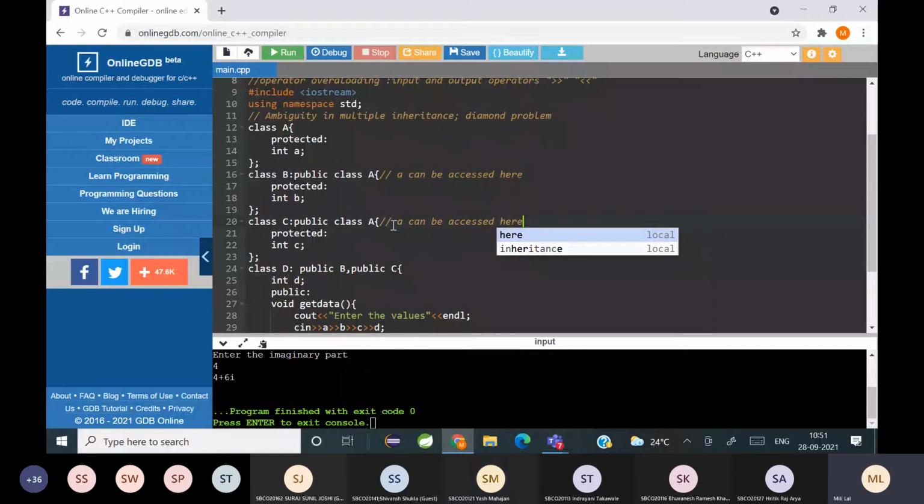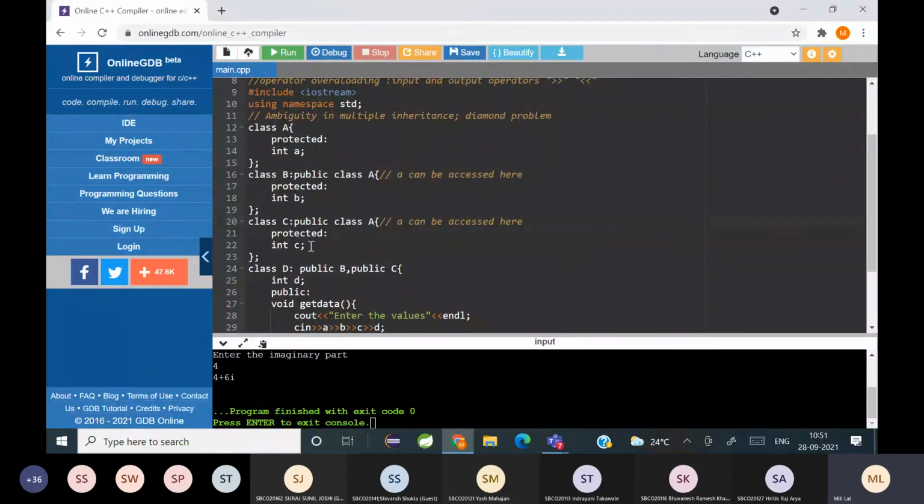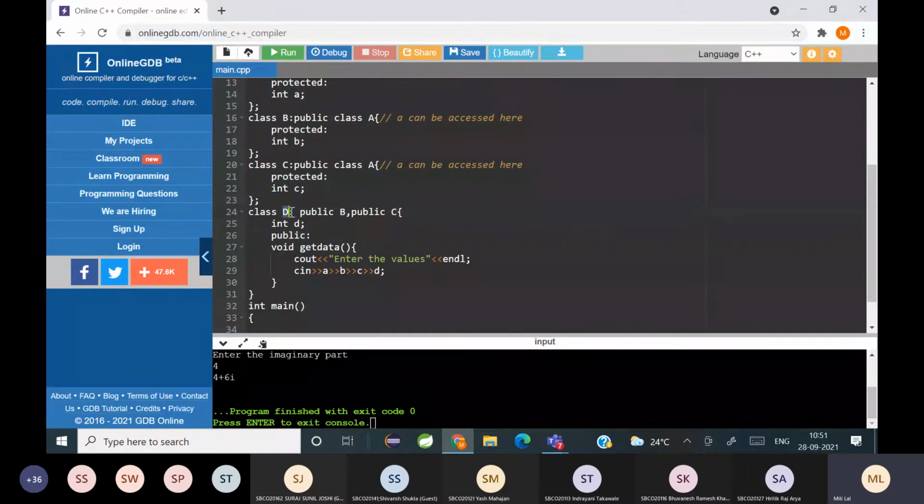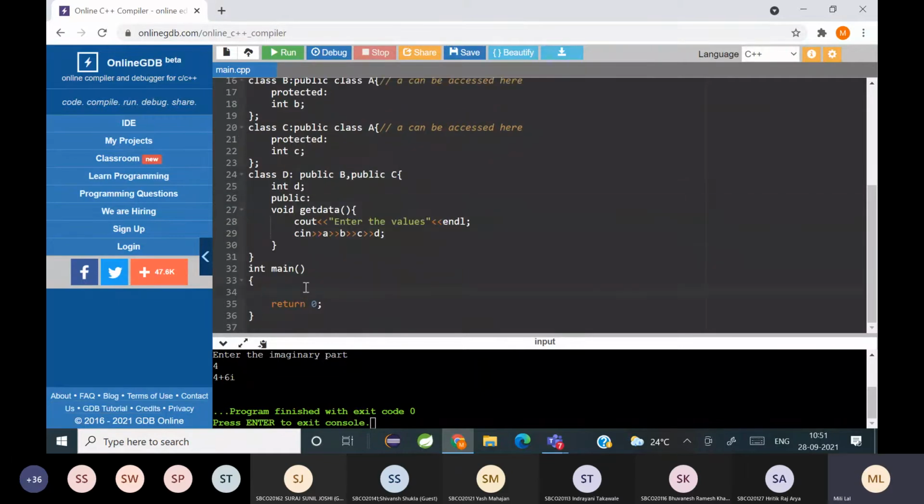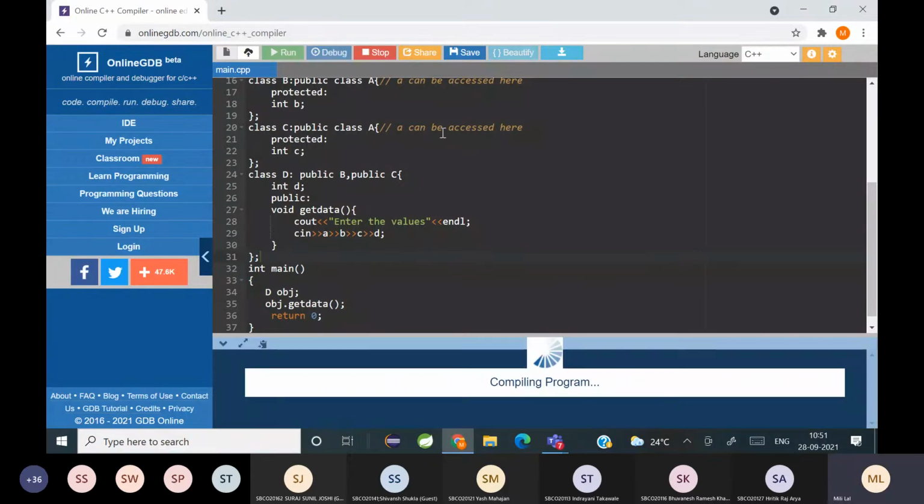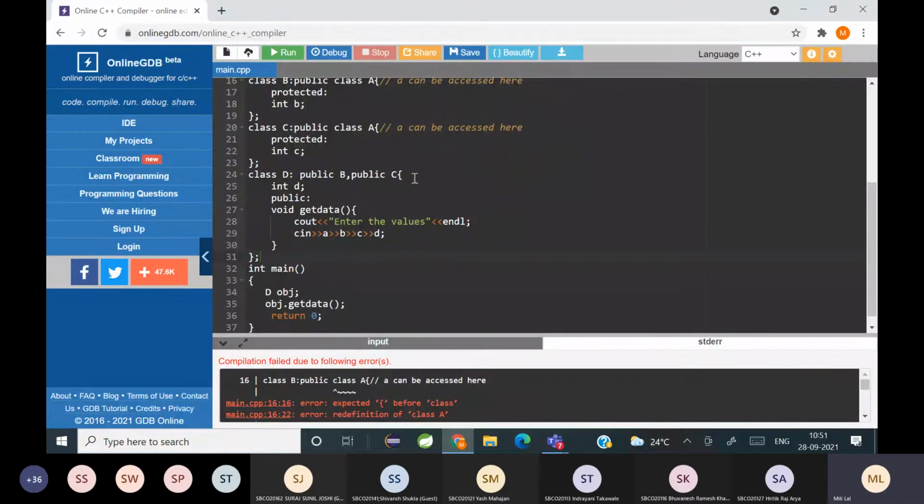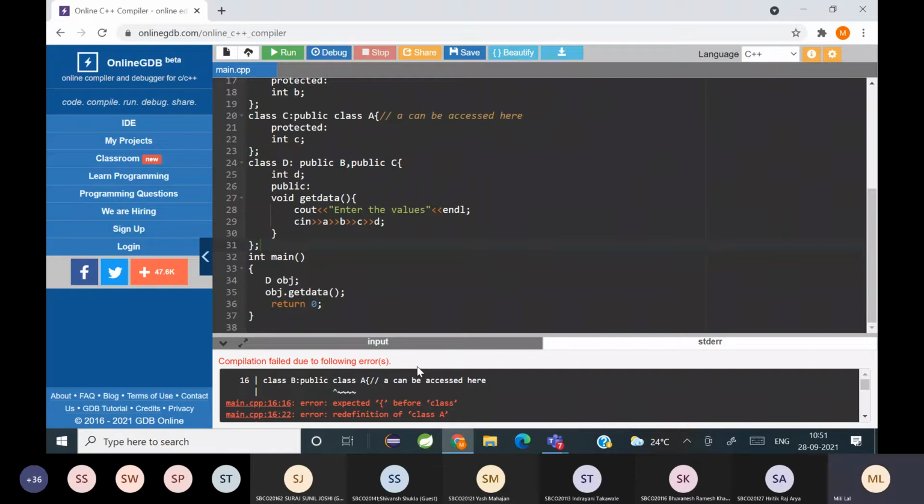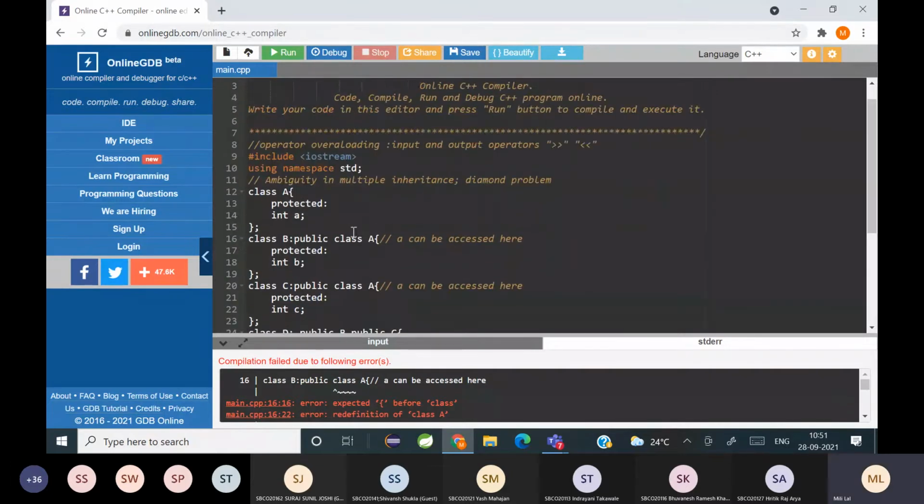Now, what happens here is, B is having A and B, and C is also having A and C. So what happens in D? Can somebody tell me? Suppose I create an object of D and call object dot get data. Let me run this. Oh, I forgot to write a semicolon here. Can you see what error? Did I forget any curly braces? Okay. Line number 16.